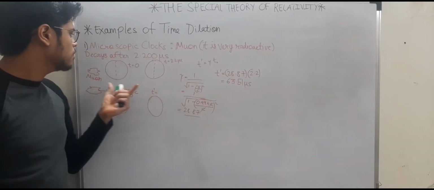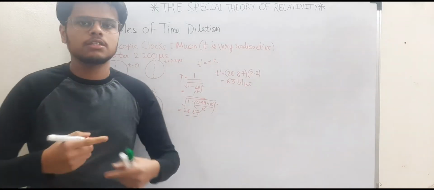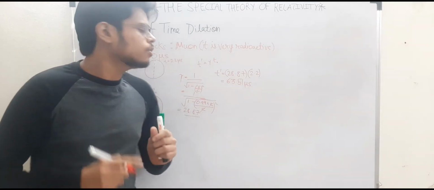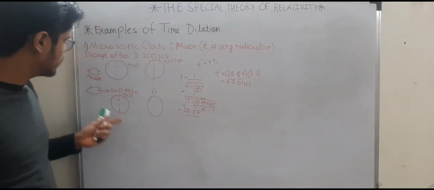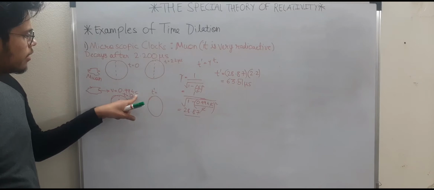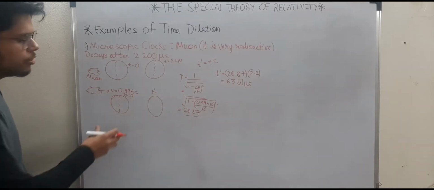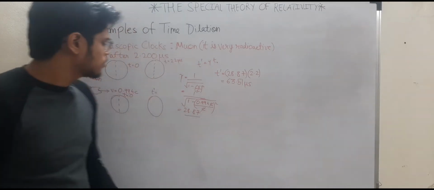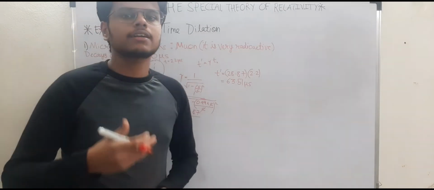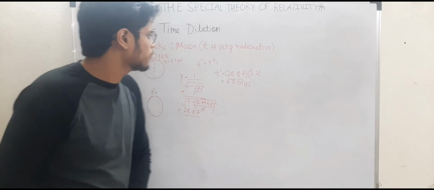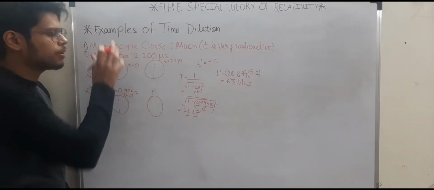In the rest frame, or you can call it a proper time interval, because the events, that is the decaying of the muon, happened at the same place. Now you are moving it with respect to the laboratory at a speed of 0.994 times the speed of light. So you need to move your clock along with you so that you get a dilated time, right? This is the experiment to check whether time dilation is true or not in the microscopic clock.